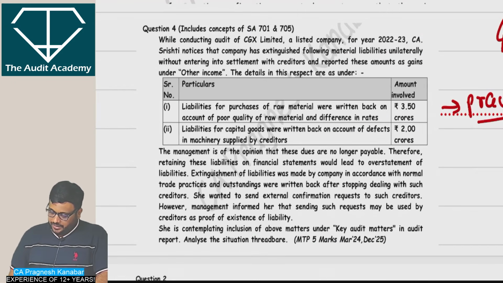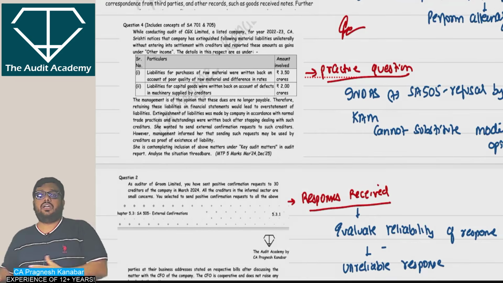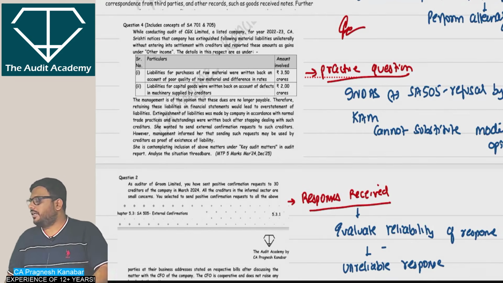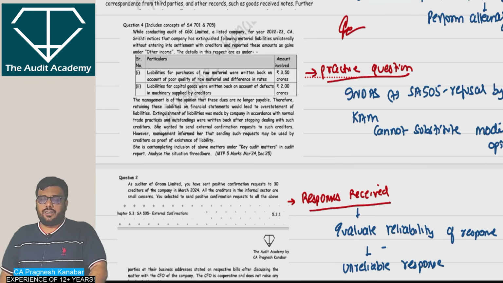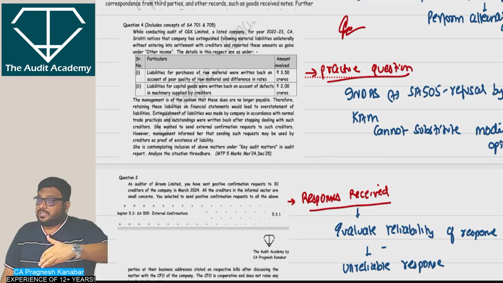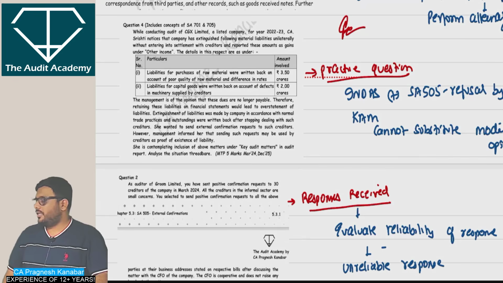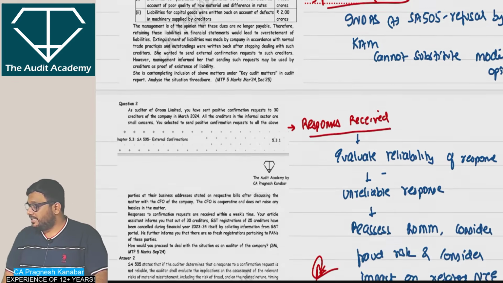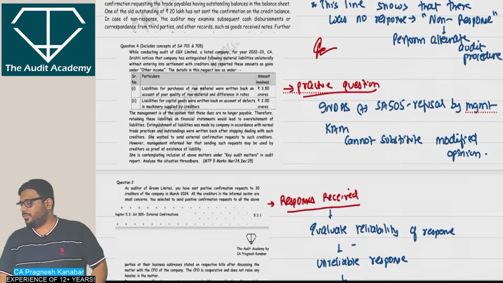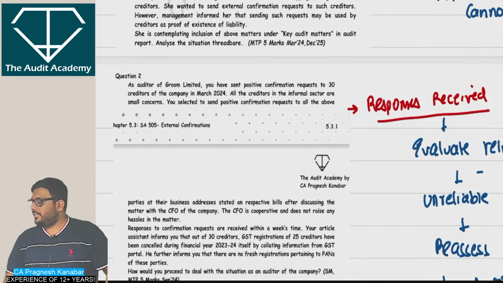Over here, it is a listed company and there is a mixture of the concept of external confirmation and key audit matter, whereby management is refusing to allow the auditor to send the confirmation request. Then we have to see the reasons and everything. But if management continues to refuse, then we'll have to modify the opinion. A key audit matter cannot substitute a modified opinion. That concept is over here, very nicely linked with a listed entity. So please practice this question. If you don't get the answer, then it is MTP December 25. My students have it in the question bank.